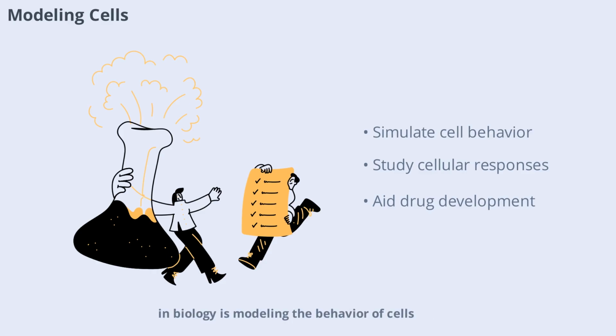One of the most common applications of simulation in biology is modeling the behavior of cells. By representing the cell's components, such as membranes, organelles, and molecules, scientists can study how cells respond to different stimuli. These models help researchers understand processes like cell division, metabolism, and communication. They also play a crucial role in drug development, allowing scientists to predict how new compounds might affect cellular function before moving to laboratory experiments.